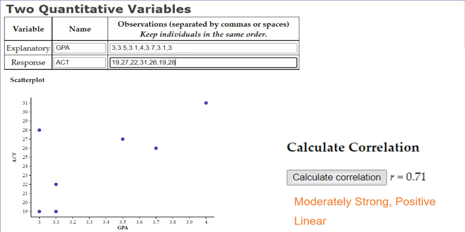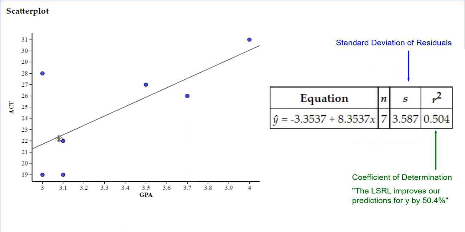Now, when I go to get the equation for regression, again, here we can see that linear pattern for our equation. Here's our equation. We have 7 sets of data now. This is what happened to our standard deviation of the residuals, and this is what happened to our coefficient of determination. Again, there's a change from before, where the standard deviation of the residuals was like a 1.7, so this definitely increased. And then our coefficient of determination decreased. It was a 0.9 before, now it's at a 0.5. So this is only improving our predictions by 50.4%.